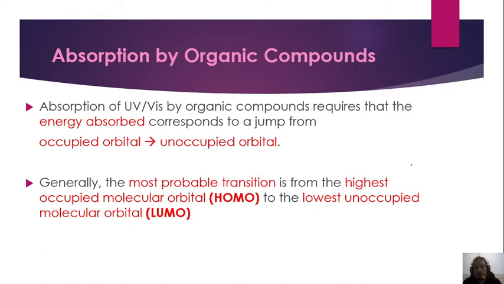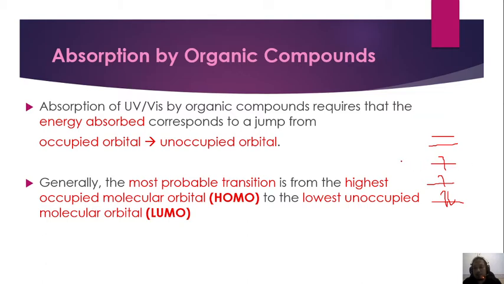molecular orbital. So, kalau kita boleh perhatikan dari segi orbital level, energy level, okay, sebagai contoh saya ambil elektron. Okay. So, apa yang dimaksudkan dengan highest occupied molecular orbital? So, highest occupied molecular orbital adalah orbital yang paling tinggi yang mempunyai elektron.